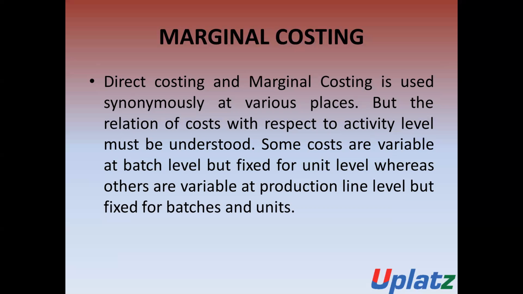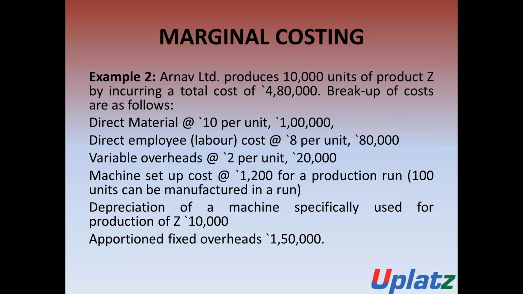When we know that, we can understand which is the direct cost and which is the indirect cost. In marginal costing, only direct costs, meaning all the variable costs, are considered. So for this purpose, total knowledge about marginal costing, variable costing, and fixed costing is very important.